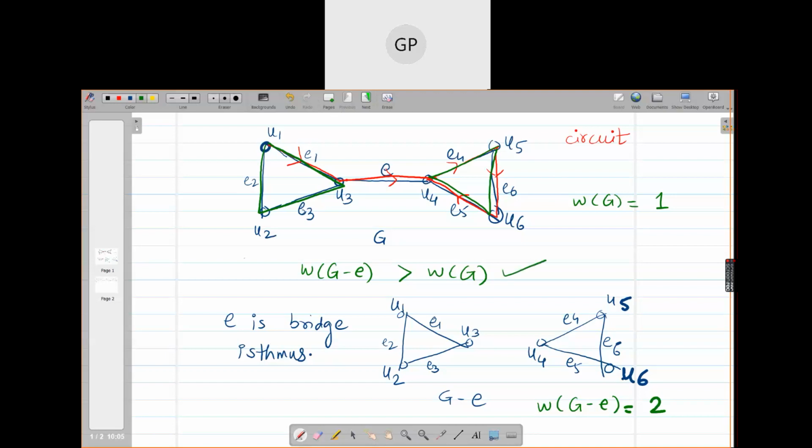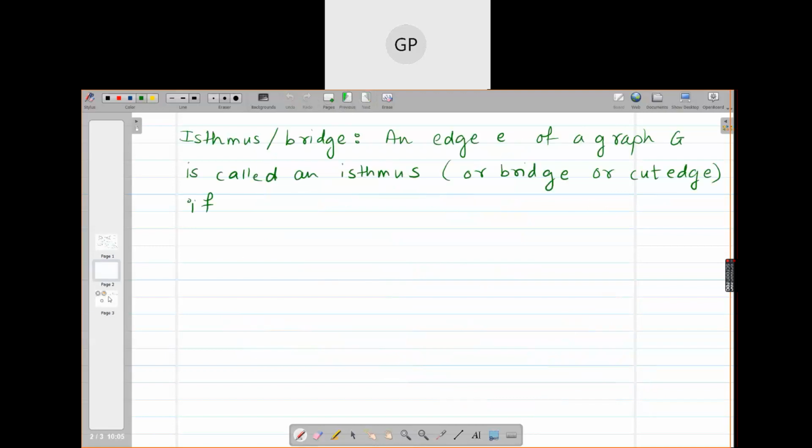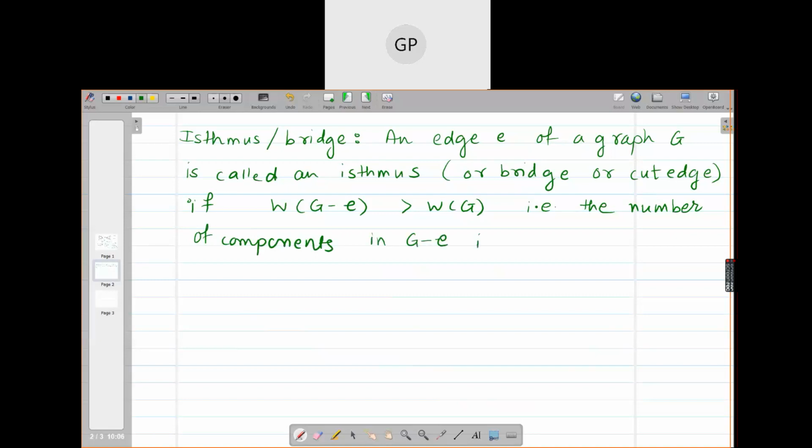So I hope you have understood this. So in the definition, I am writing: if W of G minus E is greater than W of G, that is, the number of components in G minus E is more than that in G.